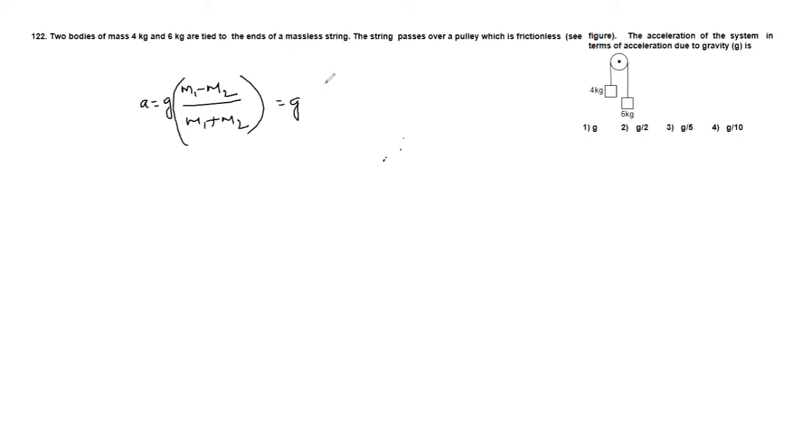So g into (6 minus 4) divided by (6 plus 4), as m1 and m2 values are already given in the diagram here. Okay, so that is 2 divided by 10 g, that is g by 5. So option 3. Okay, so now we will move to the next question.